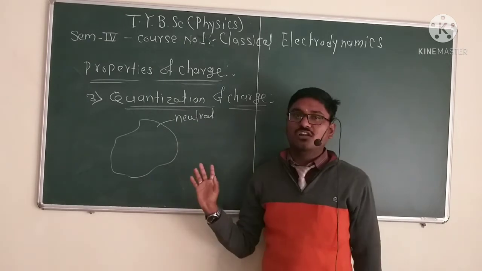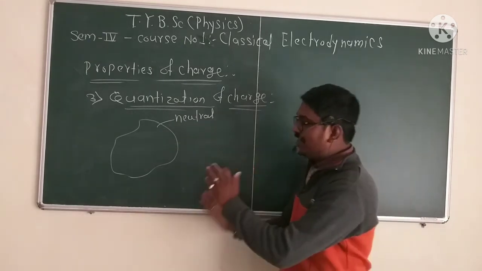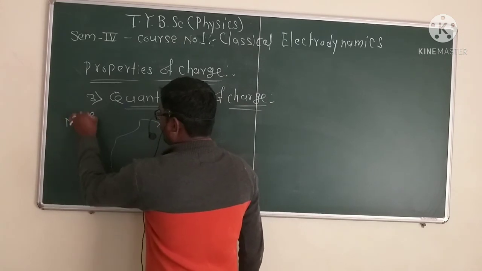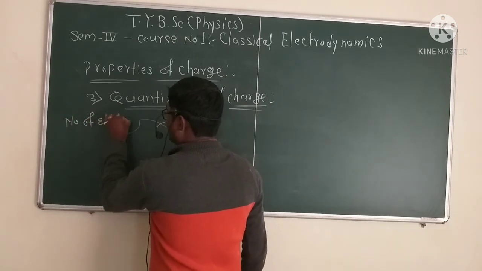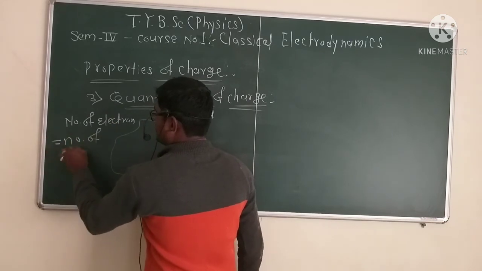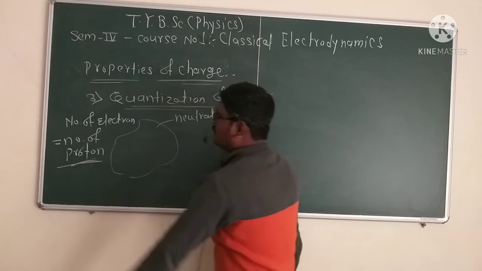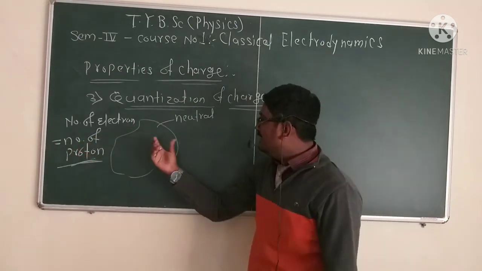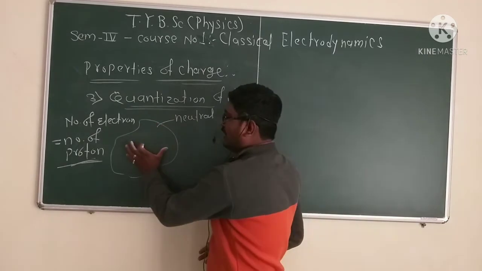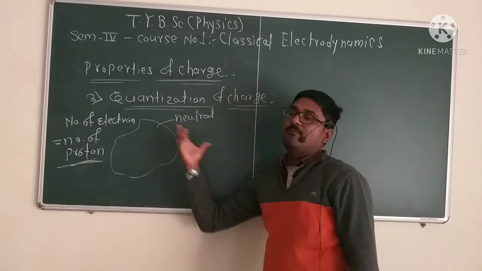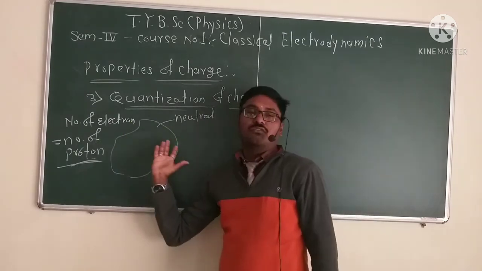What is meant by a neutral body? It means the number of electrons is equal to the number of protons. A neutral body means the number of electrons is equal to the number of protons, that is, equal amounts of electrons and protons.